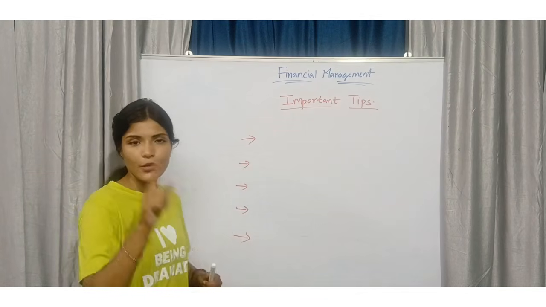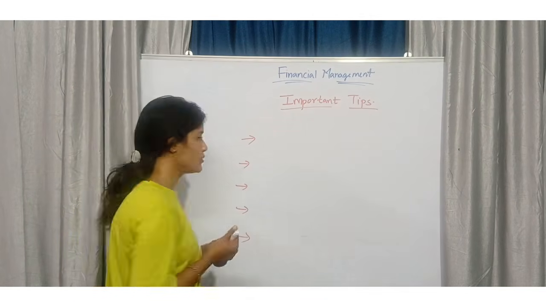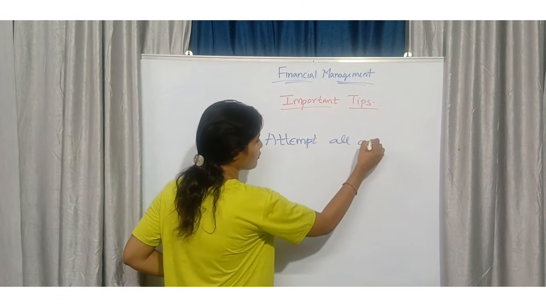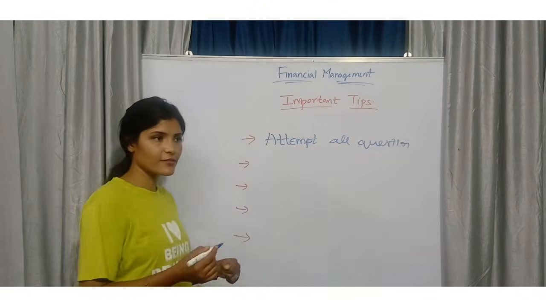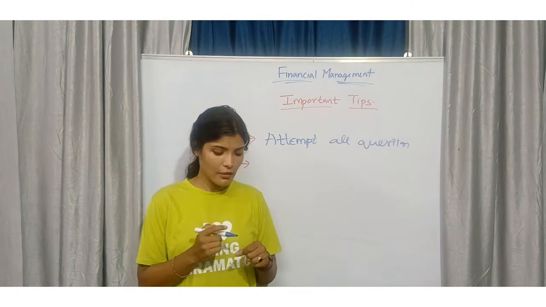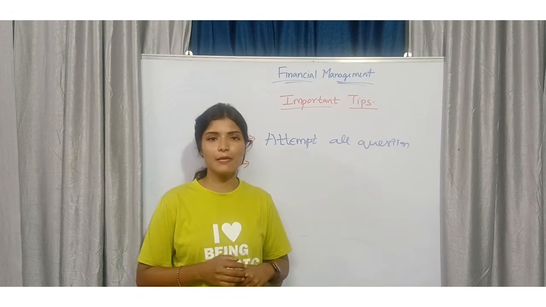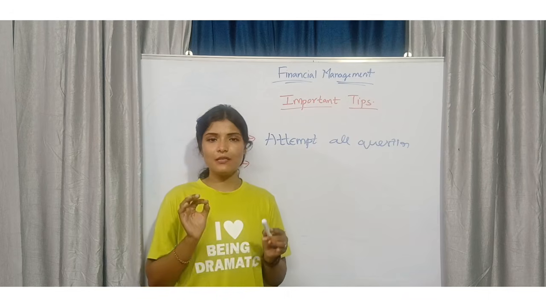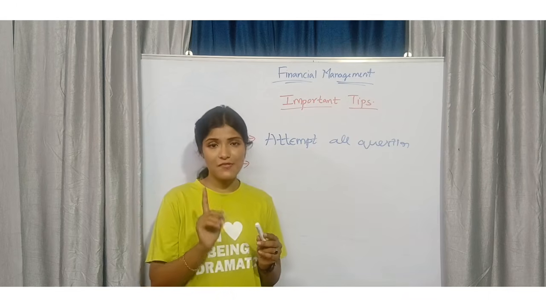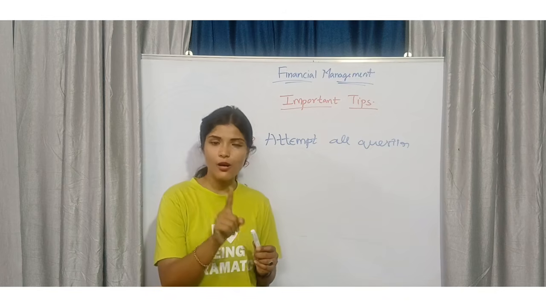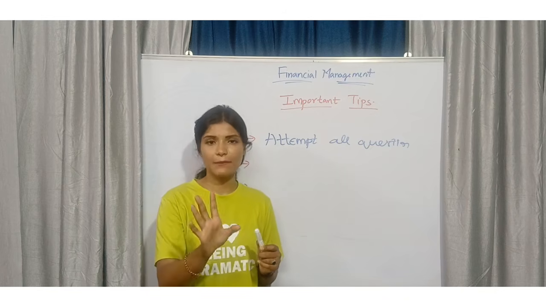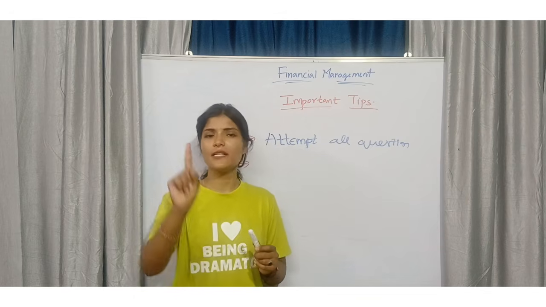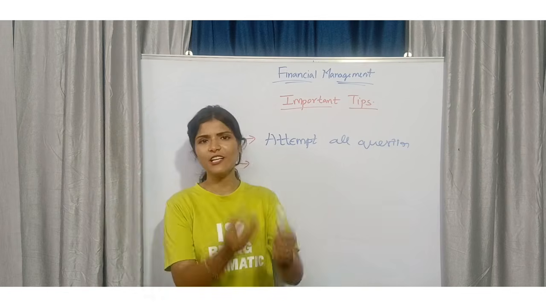First thing, if you want to pass, if you want to score a good grade, attempt all questions. Attempt all questions. Okay, because I have got to know some students were saying to me that they have not attempted the questions because they said they don't know, so that's why they did not attempt that question. This is the most funniest thing. I have said previously also, whether you know or don't know the question, give an attempt. If you have given an attempt, definitely either 1 mark or 2 marks or half mark or 6 marks or full marks, they will allot it.